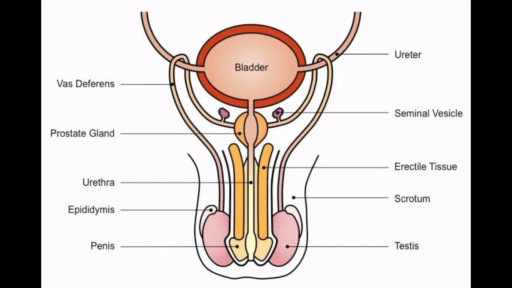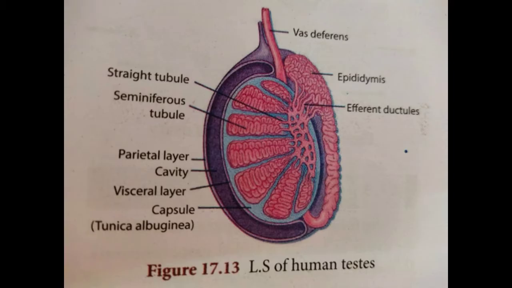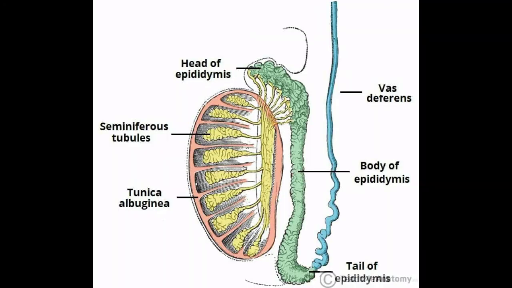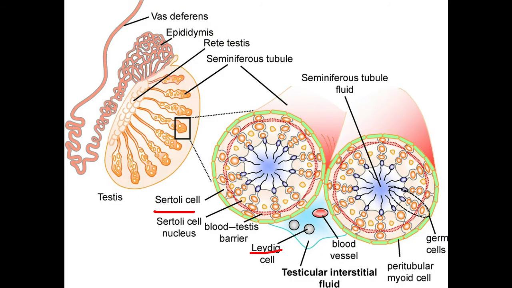Now we shall study the various cells which are present in the testes. Each testis is covered with a layer of fibrous tissue called tunica albuginea. Many septa form this layer, divide the testes into pyramidal lobules in which lie seminiferous tubules, cells of Sertoli and the Leydig cells, that is the interstitial cells.